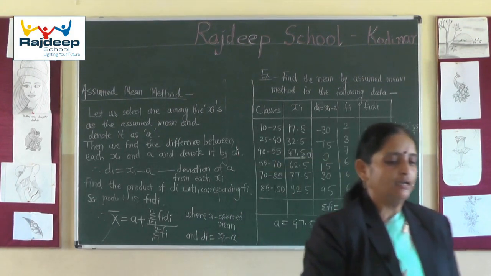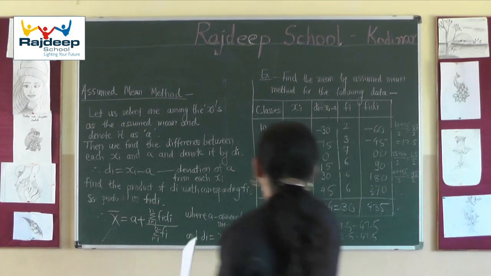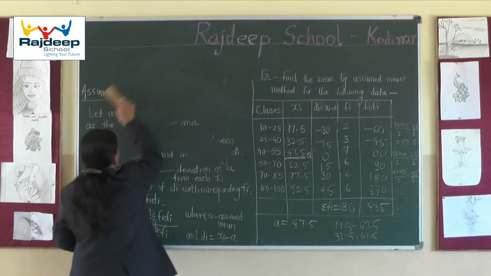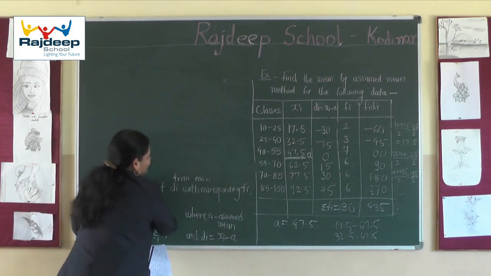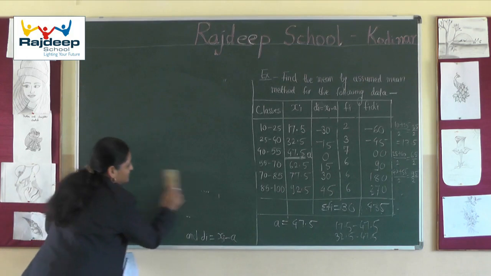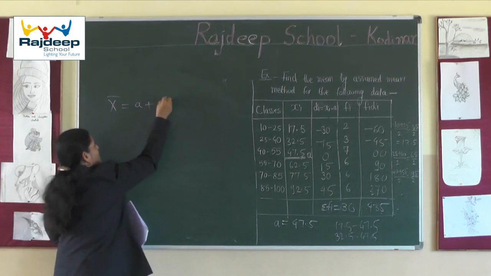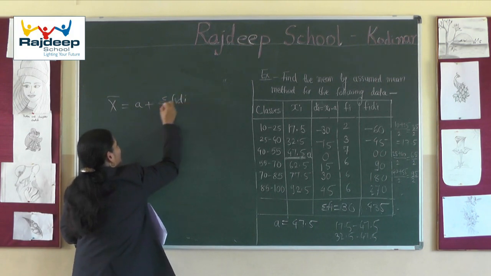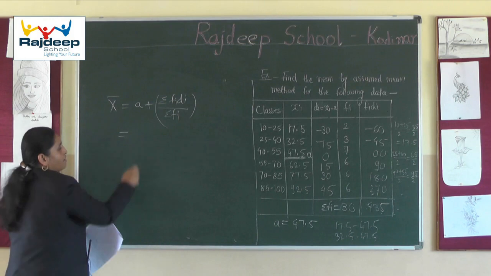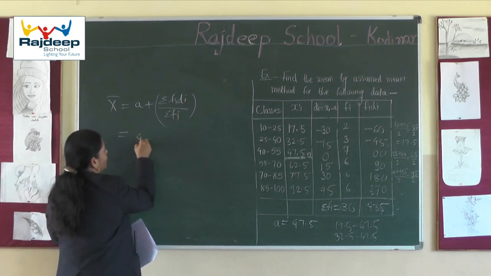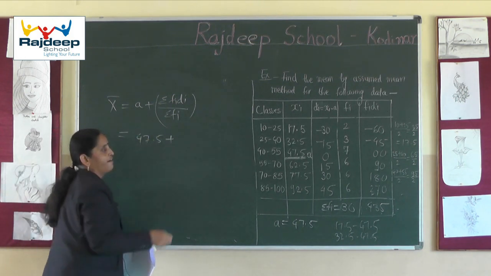Let us calculate the mean by putting the values. So x bar is A plus sigma fi di divided by sigma fi, and our A was 47.5, that we have assumed.